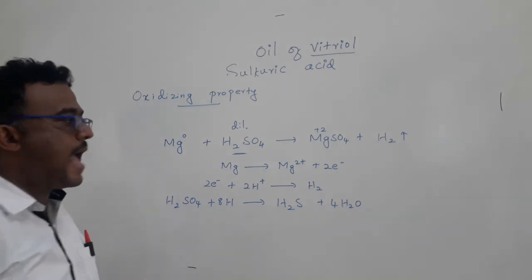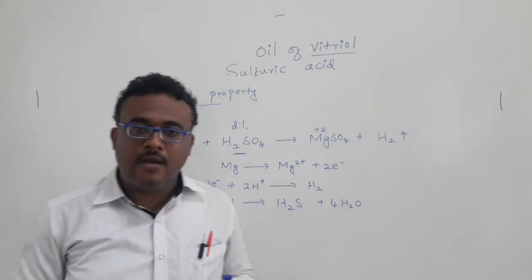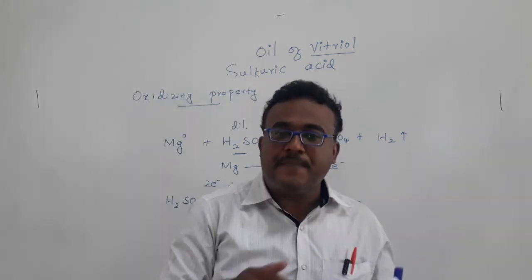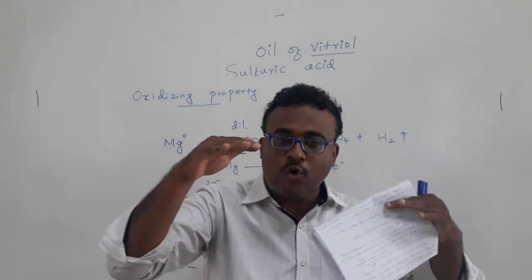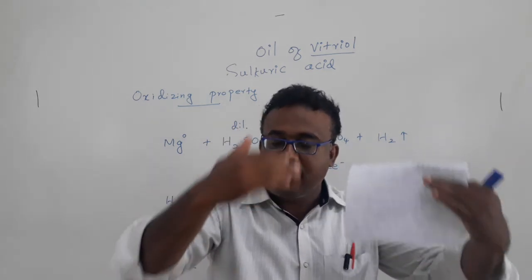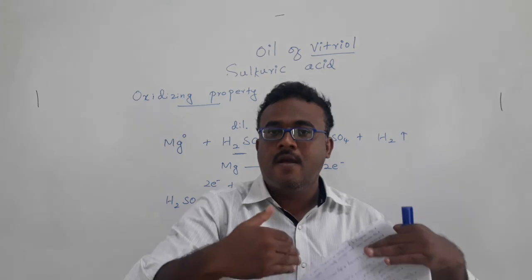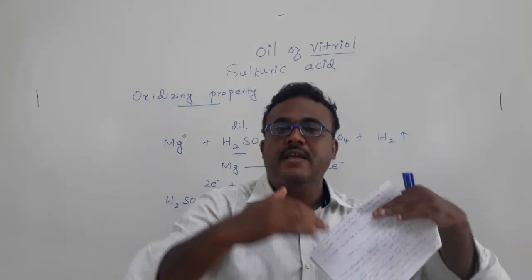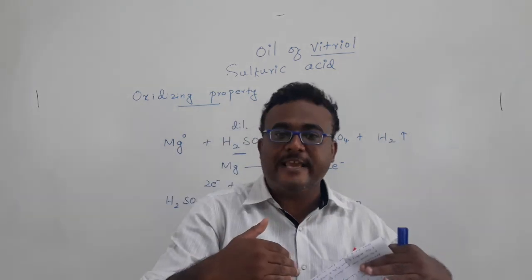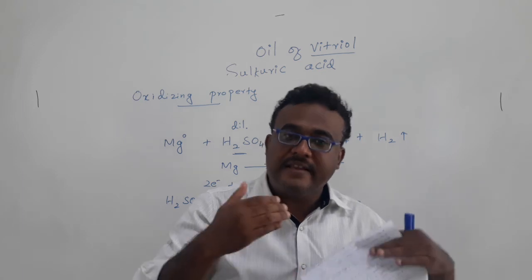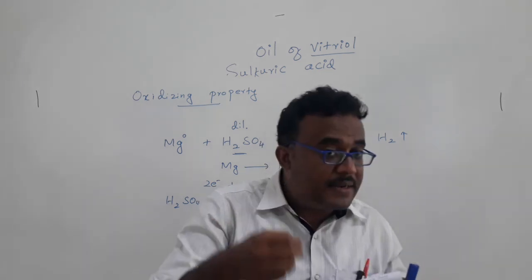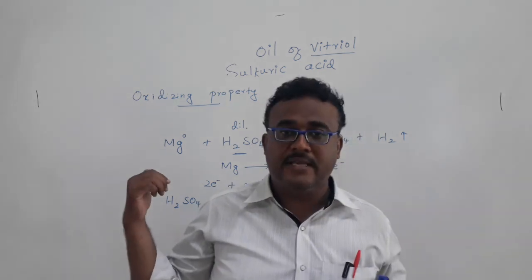Okay, what will happen? The elements which are present in the electrochemical series just below hydrogen, some of those elements can also react with sulfuric acid.